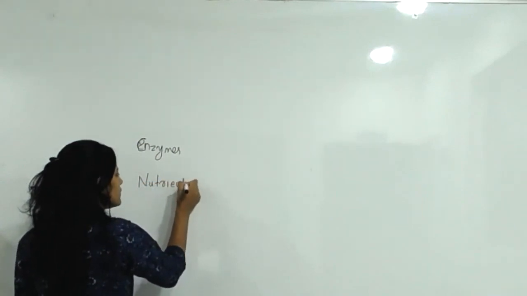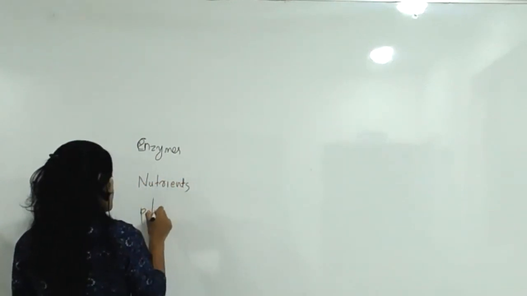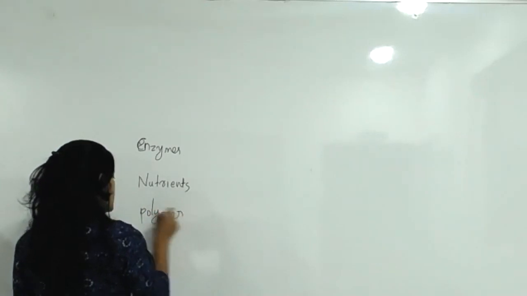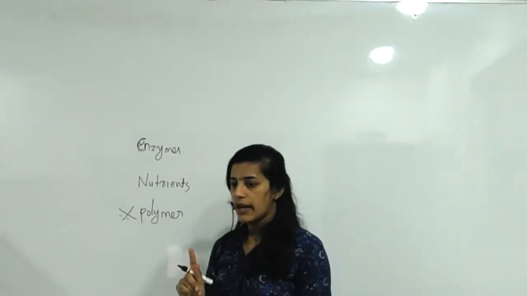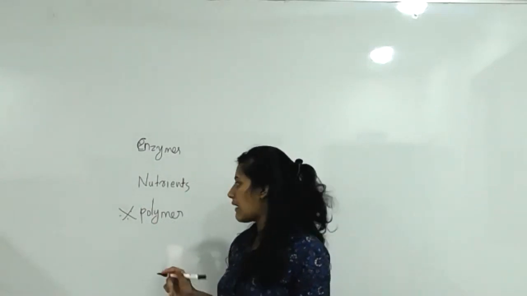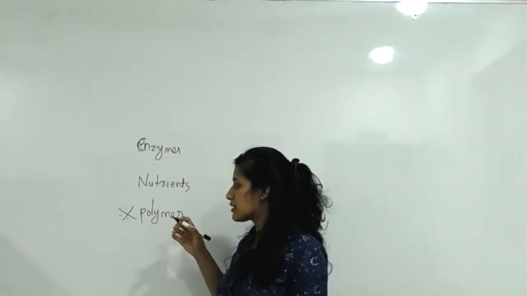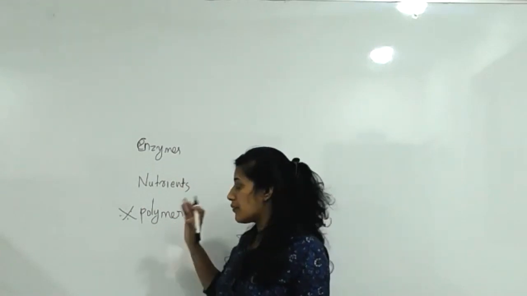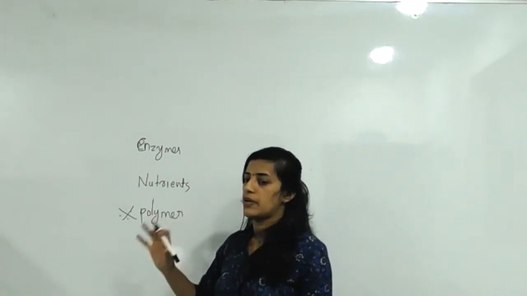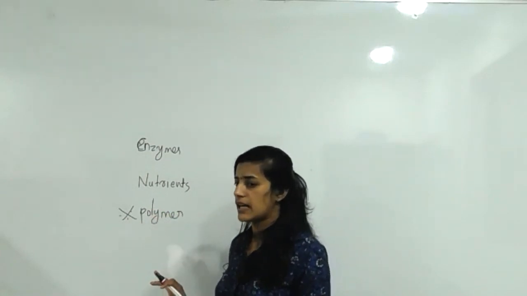Amino acid is also very important. After that, you can study polymer. If you are studying selectively now, first give preference to amino acid. It is very important, and questions are also asked from that area.